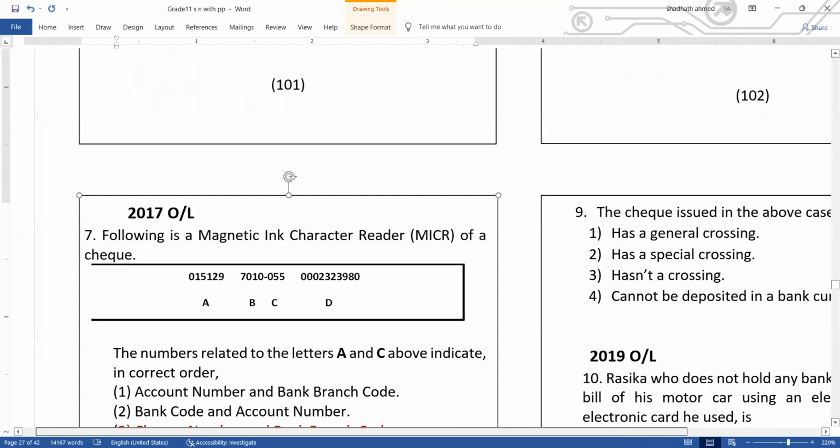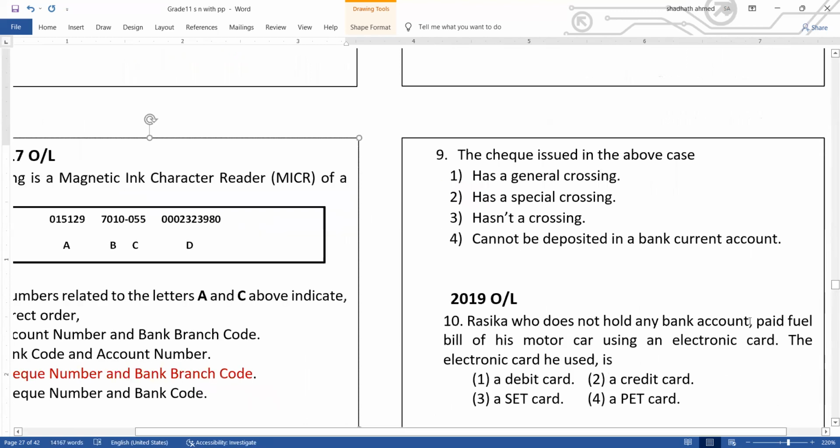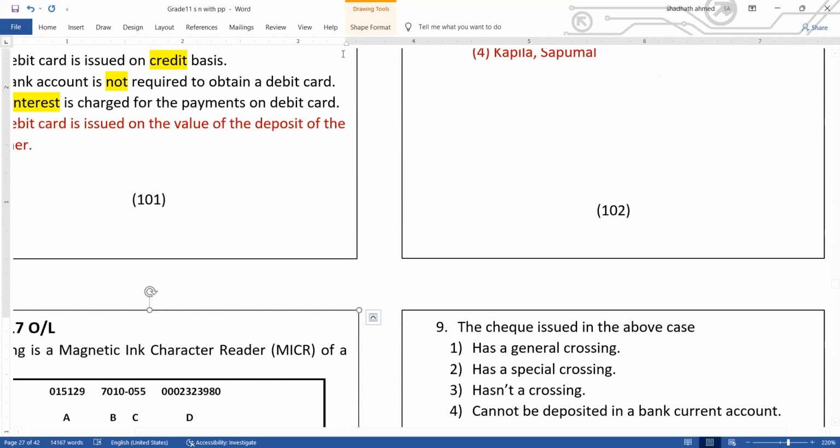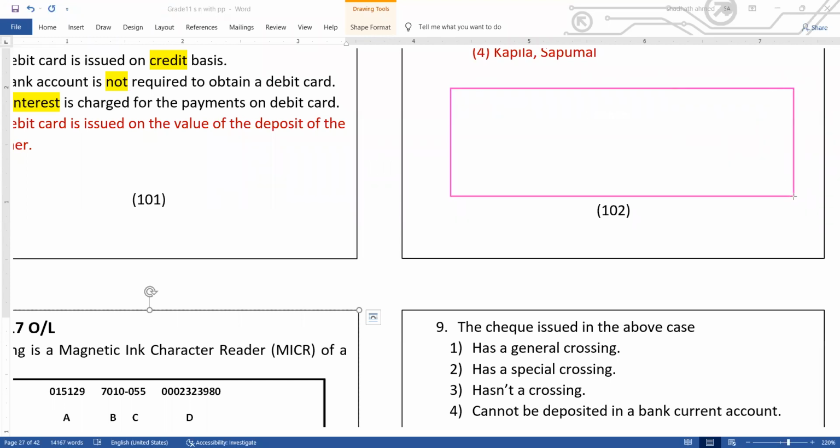Question number 9. A check is issued in the above case as a general crossing. Now we must know what crossing means. It's very easy. If this is a check, then in this corner, drawing 2 lines is called crossing. The second option: before the magnetic line, you can draw 2 parallel lines like this, and you can write something inside the lines.